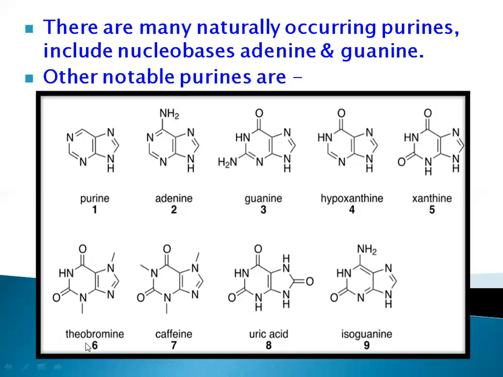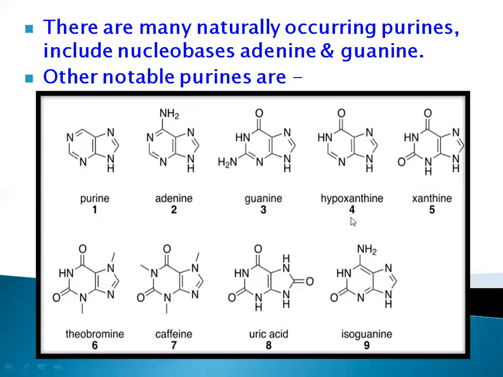Okay, next, theobromine. In theobromine, we are able to see there are 2 carbonyl groups which are present and the nitrogen atoms are substituted. After that, in caffeine, there are 2 carbonyl groups and the 3 nitrogen atoms are substituted. After that, uric acid. In uric acid, there are 3 carbonyl groups present. Okay, and last one is an isoguanine. In isoguanine, there is an amino group and carbonyl group which is present at a carbon atom. Okay, so these are the derivatives of purines. These are some structures of them.